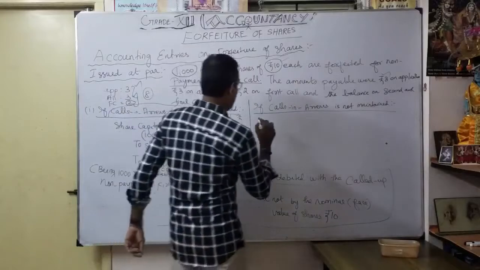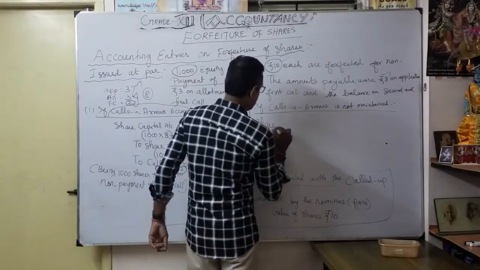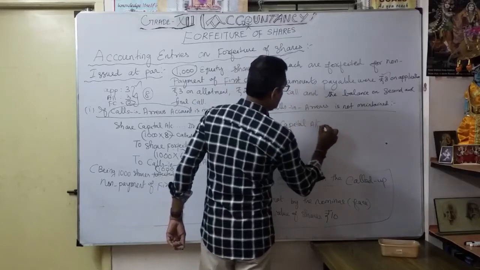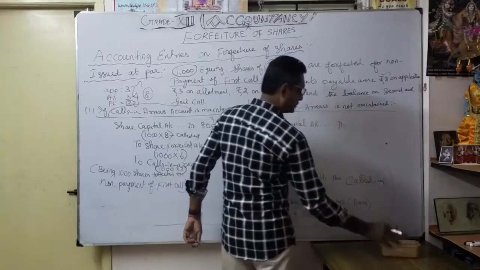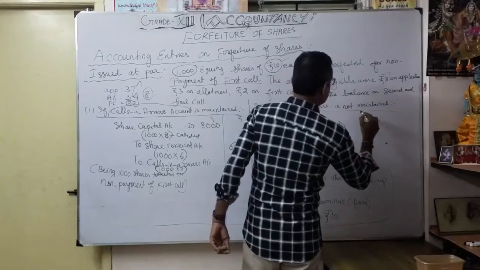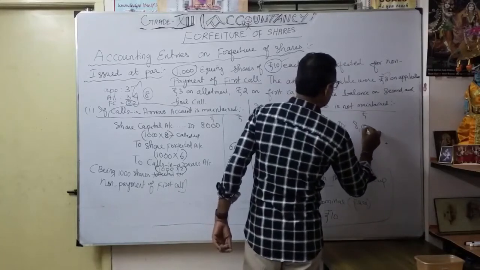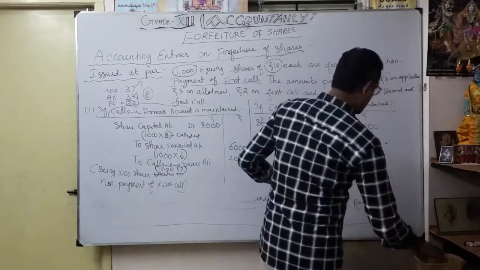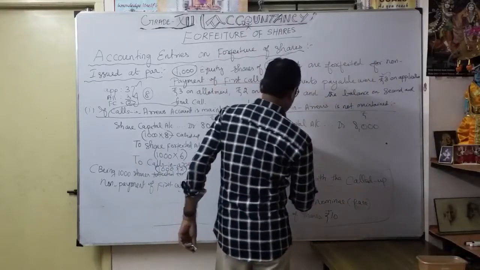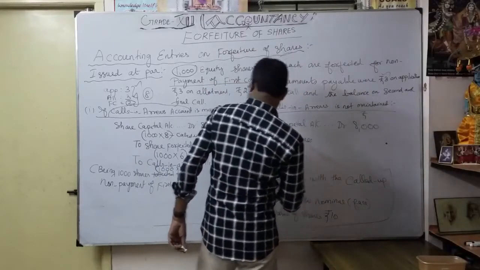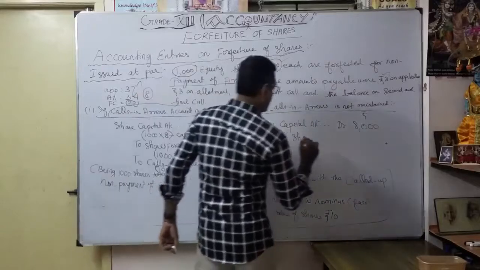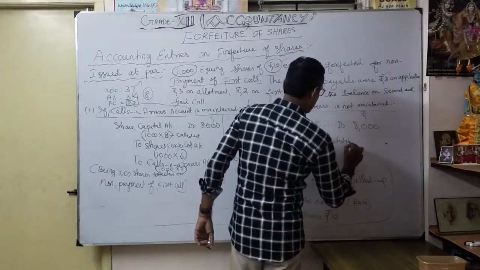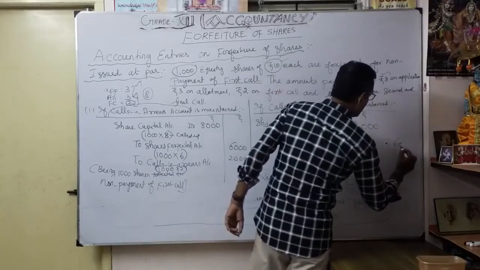Very simple. Same: share capital account debit, how much? 8,000. To share forfeited account, how much? 6,000.